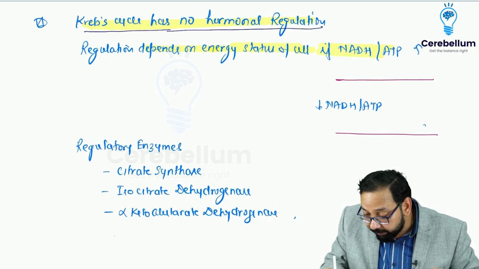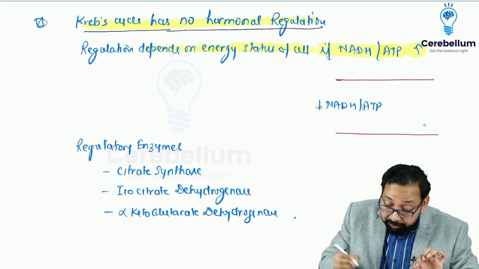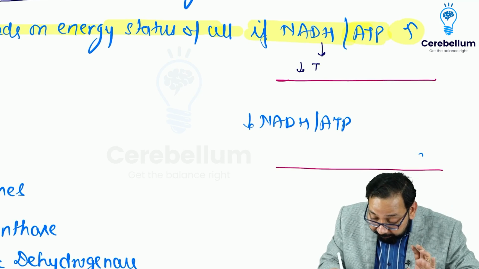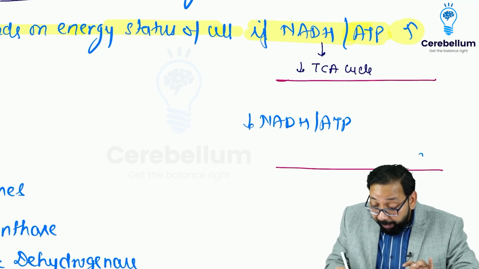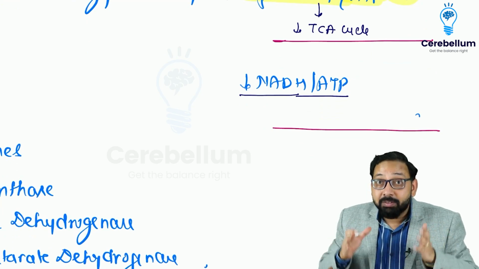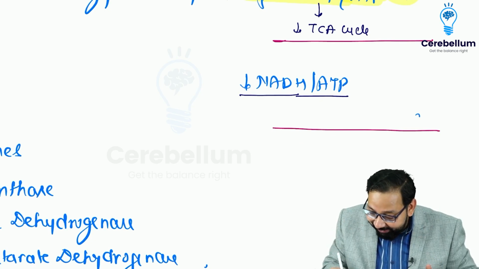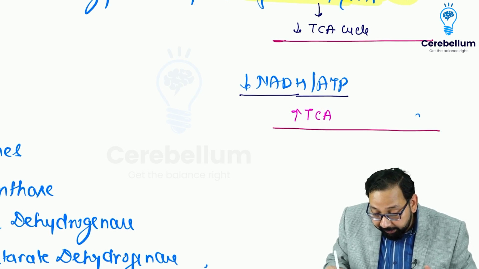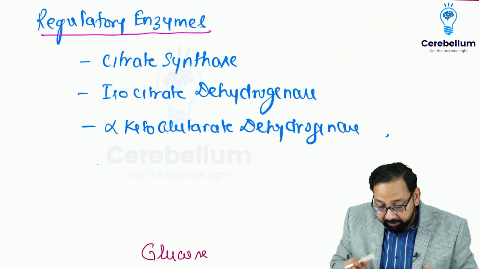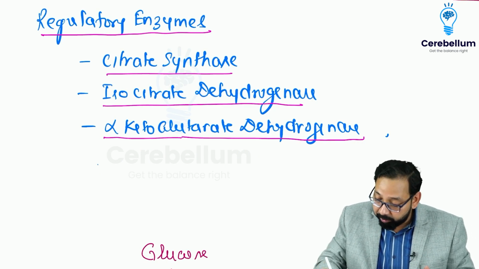If NADH is produced, how many ATP? 2.5 ATP. ATP increases means energy is sufficient in the cell, so the cell will say stop the cycle, decrease TCA cycle. If NADH and ATP decrease, energy decreases, then you must activate the TCA cycle to produce ATP energy for the cell. Decrease NADH and ATP, increase TCA cycle. I have already told you the regulatory enzymes. Three regulatory enzymes are there: citrate synthase, isocitrate dehydrogenase, alpha ketoglutarate dehydrogenase.